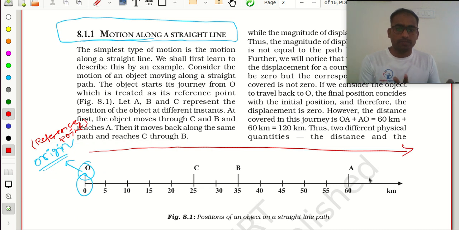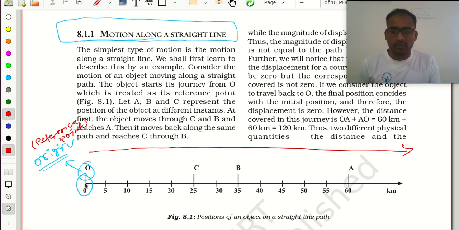I need to cross the points C, B, A also. Yes, sir. In this journey I will start from O, which is stated as my reference point. Now this A, B, C are my positions.